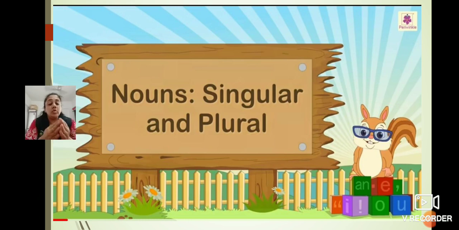So children, to convert the singular nouns into plural, there are some certain rules which we have to follow. And all these rules we are going to see in this lesson, how to convert a singular noun into plural nouns. Most of the time, when we have to make the plural form, we add s or es to that singular noun. Okay, but the rules are different according to the words. So let's see what those rules are.